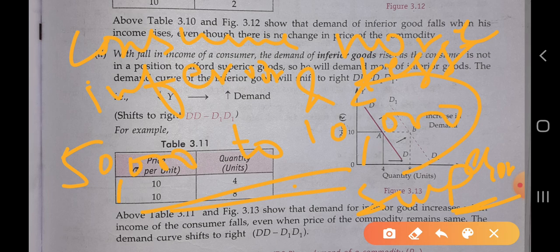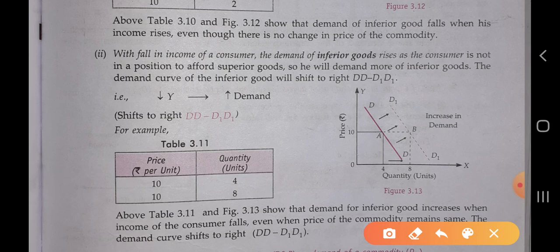Okay, in that condition, what will be the impact on the demand curve of the inferior good? Yes, it will shift to the rightward, because the demand of the inferior good increases, so the curve will shift to the rightward. See here, whenever there is a decrease in the income of the consumer, there will be an increase in the demand of the inferior good, then the curve is shifted to the rightward from dd to d1.